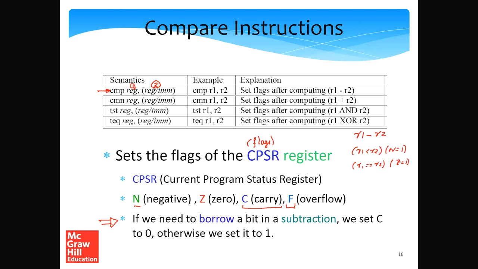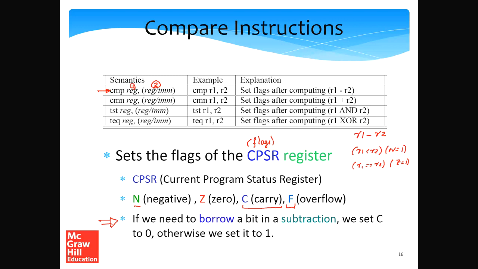The moment we need to borrow, we set the carry flag to 0. And if we do not need to borrow a bit, we set it to 1. This is slightly tricky and non-intuitive. So let me repeat it once again. If we subtract 2 numbers and it's necessary to borrow, we will set the carry flag to 0.